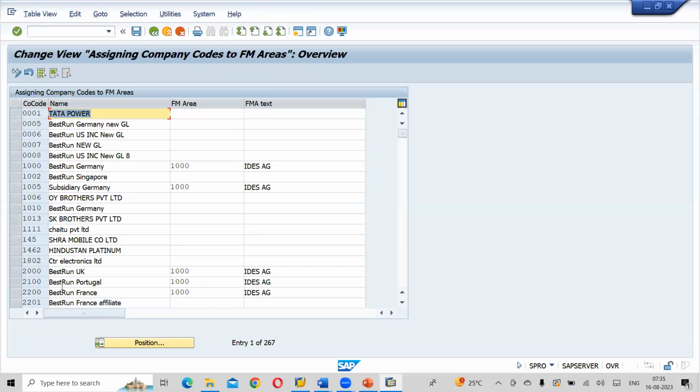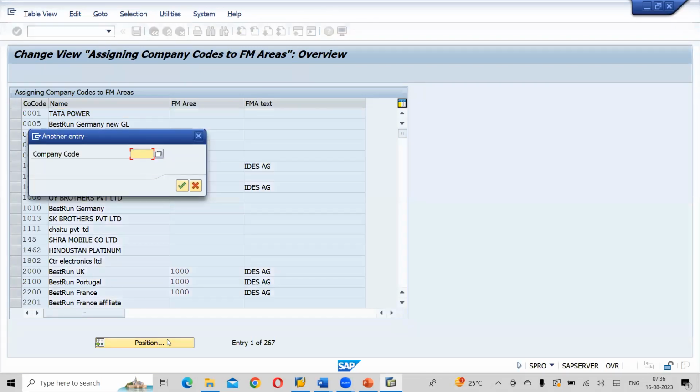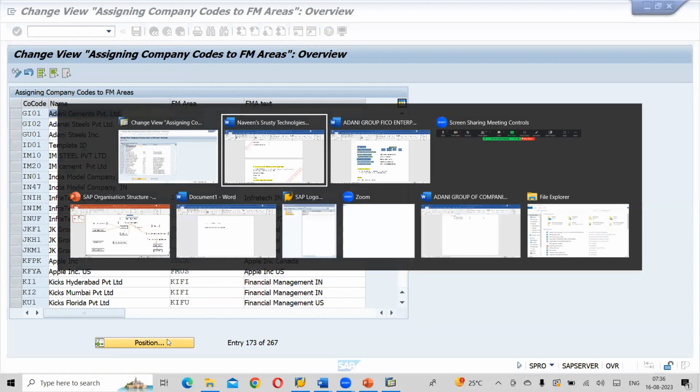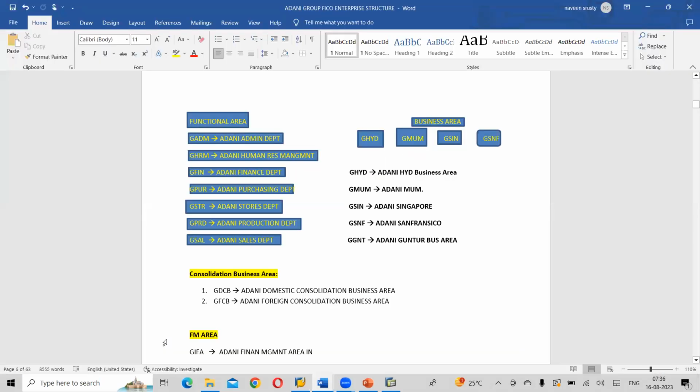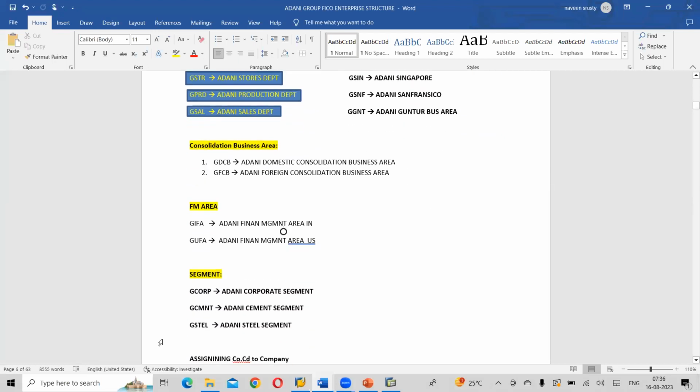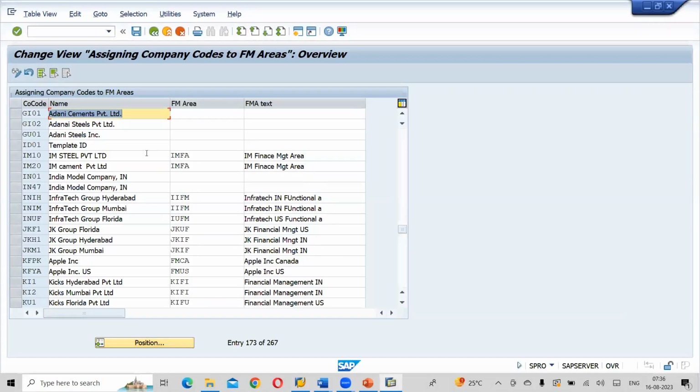Okay, next one, click on position button. Give company code GI01. So what is my FM area? Financial management area, GIFA, GUFA. Adani financial management area for India, Adani financial management area for US. So here Adani Cements.